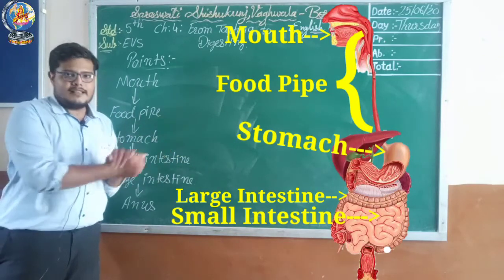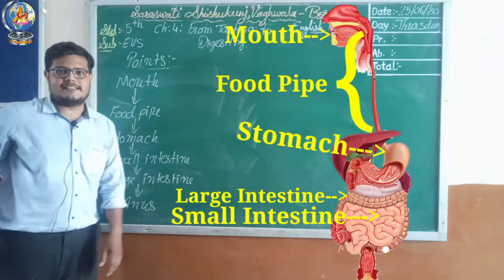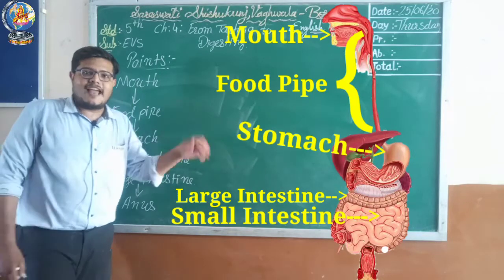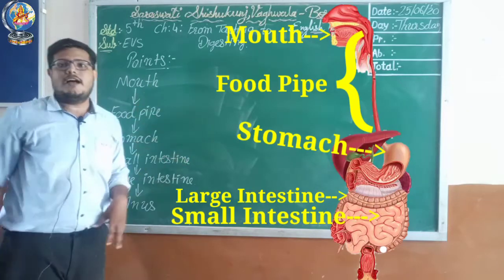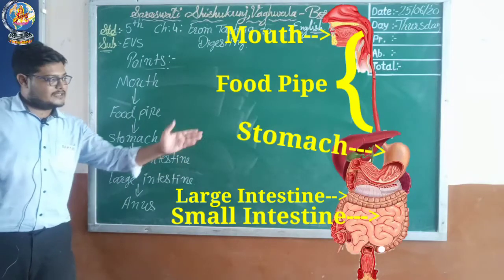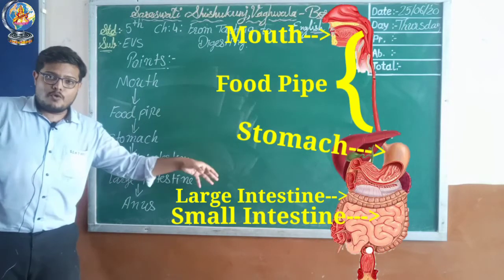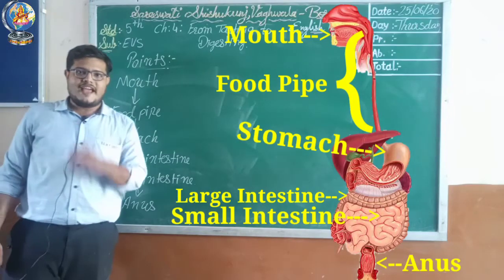Now what remains in the undigested food? That is water. In your large intestine, the walls of the large intestine will absorb all the water, and that water will mix into the blood, and your undigested part, at the end of the process, will be removed from your body through the anus. I hope you understand this whole digestion process.